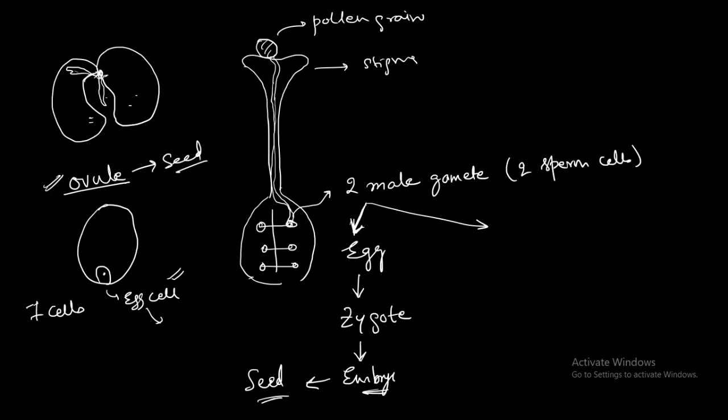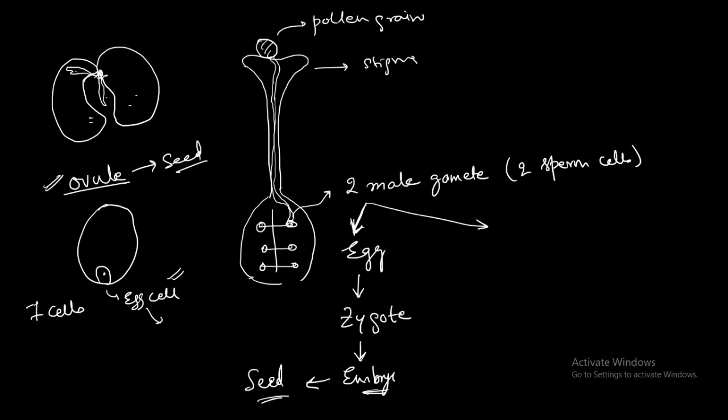Now the reproductive system in the male in humans is associated with the formation and transfer of the sperms to the ovum. So the following organs are there. One is the testis, epididymis, vas deferens, and the penis.